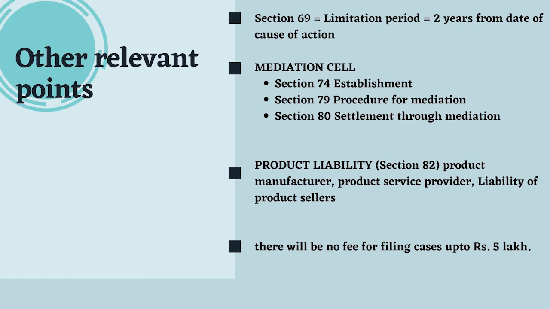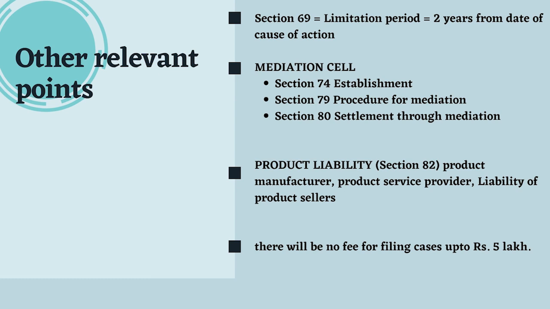Again, we have a new concept related to product liability. Under section 82, you are going to find this concept. Let us see what it is. A manufacturer, product service provider or product seller will be held liable to compensate for the injury or damage caused by a defective product or deficiency in services.